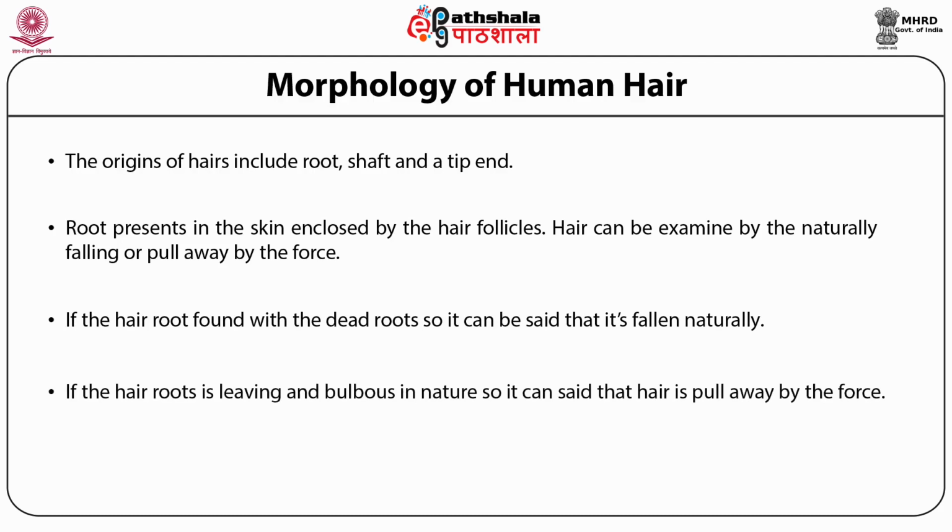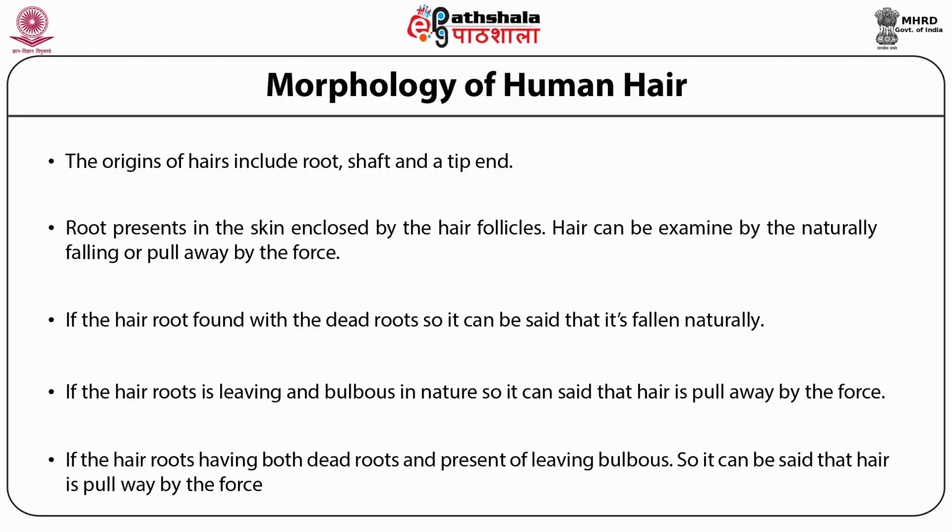If the hair root is living and bulbous in nature, then it reflects that the hair has been pulled away by force. And if the hair roots have both dead roots and a bulbous structure, then it reflects that the hair has been pulled away by force.